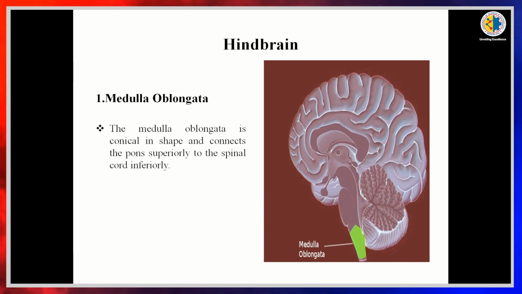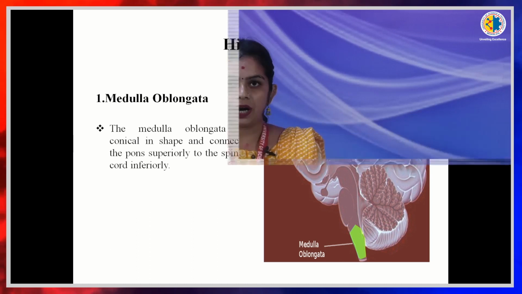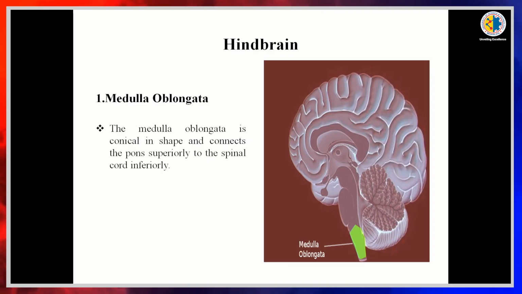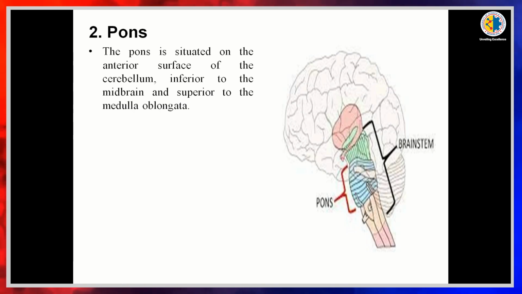Next, coming to the hindbrain parts, medulla oblongata. Number one part is the medulla oblongata, which is conical in shape, and it superiorly connects with the pons and inferiorly connects with the spinal cord. And coming to the next portion of the hindbrain, that is your pons. Pons is situated on the anterior surface of the cerebellum, and inferiorly it is connected with the midbrain and superiorly it is connected with the medulla oblongata.